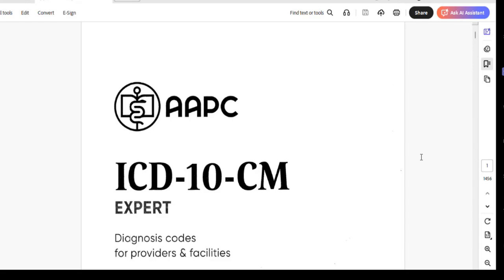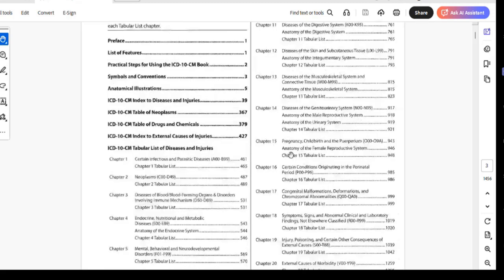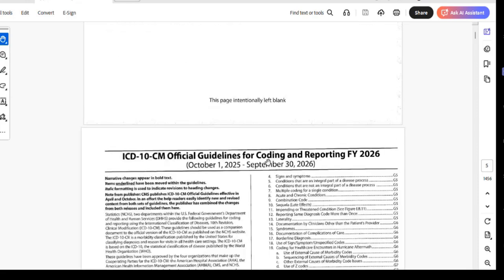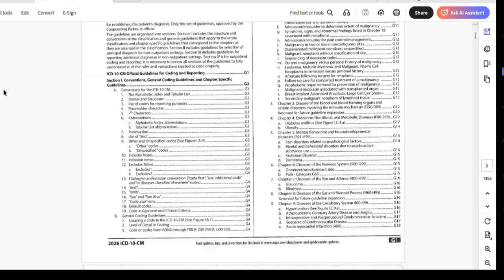So in yesterday's session we covered general topics related to ICD-10-CM. From today onwards, we are going to start with the actual guidelines, which are called conventions. I hope you can view my screen. Section 1 has the conventions, general coding guidelines, and chapter-specific guidelines.